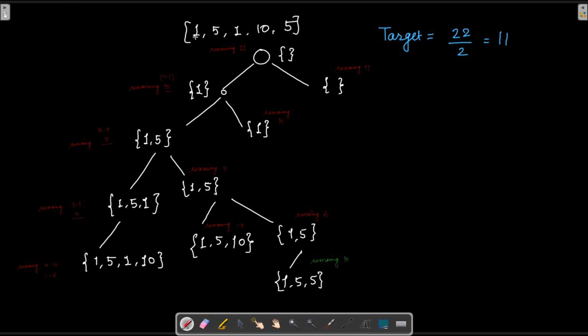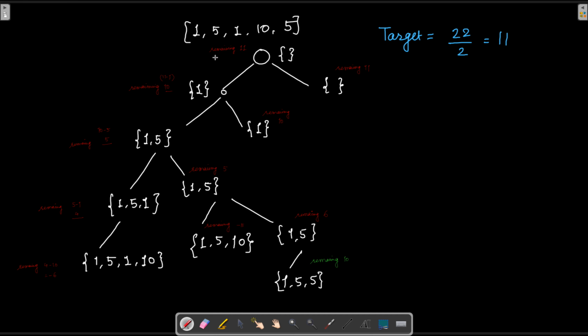So this is the array that we are given. This is the initial example that I gave you: 1, 5, 1, 10, 5 are the members. In the initial condition, there is no element selected in our set. Now we have two possible choices with the first element. So we run a loop, and in every step of the loop, we decide whether we want to take the index in our subset or not.